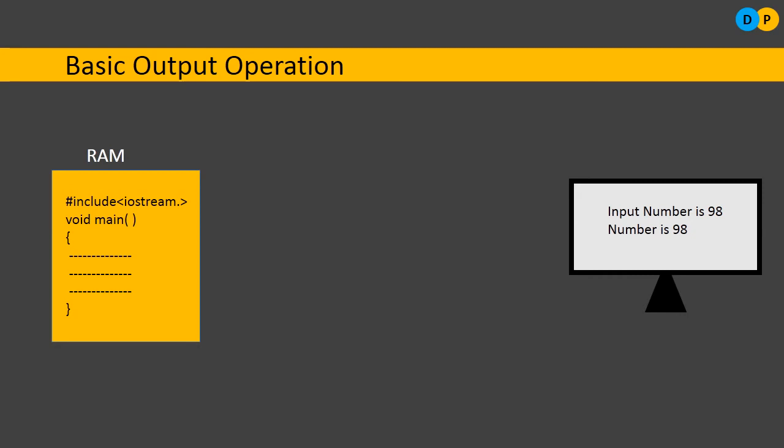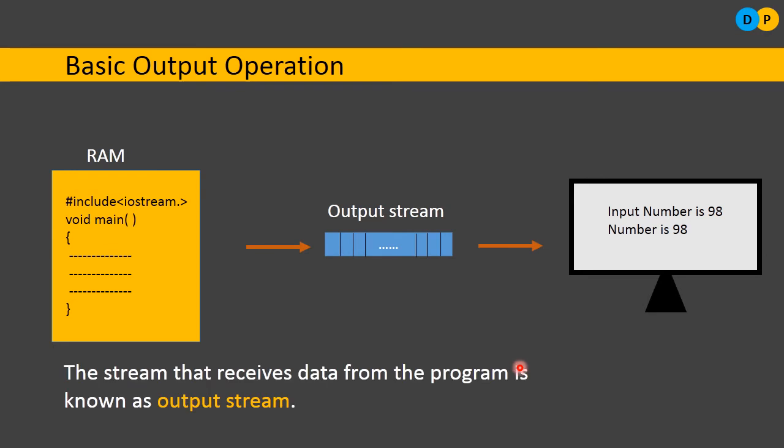But how can the program send data to the monitor? Once again in terms of a stream. Which particular stream are we making use of here? We are making use of the output stream, because we are sending data to the output device. So what is an output stream? The stream that receives data from the program and passes it on to an output device is known as the output stream.